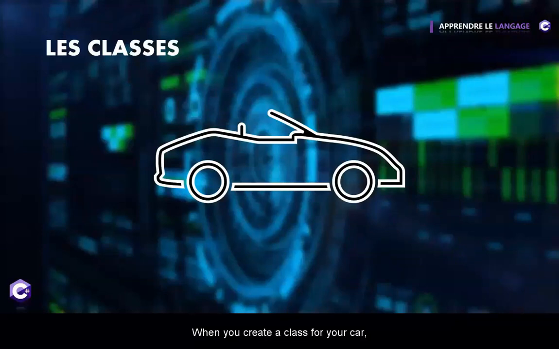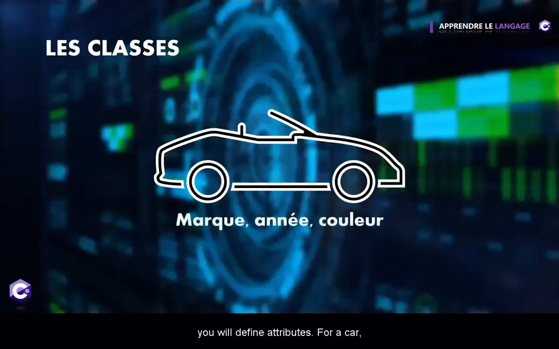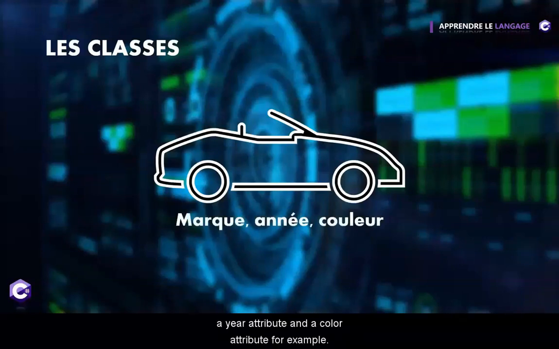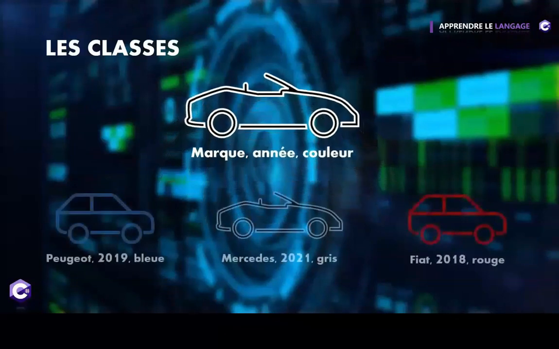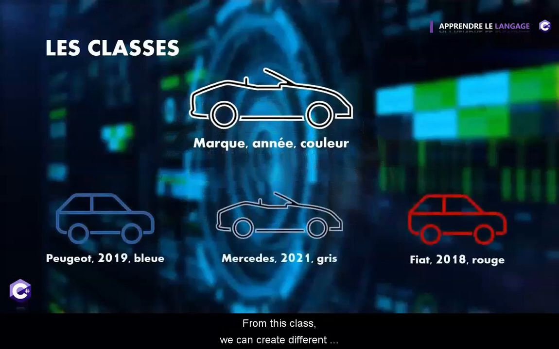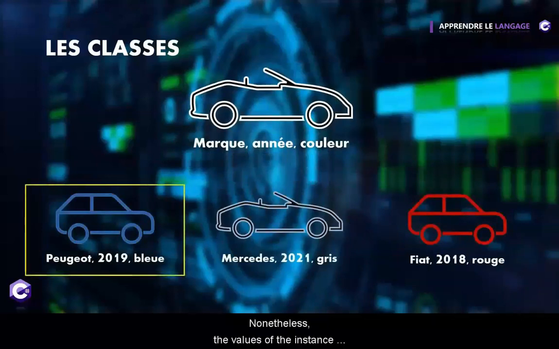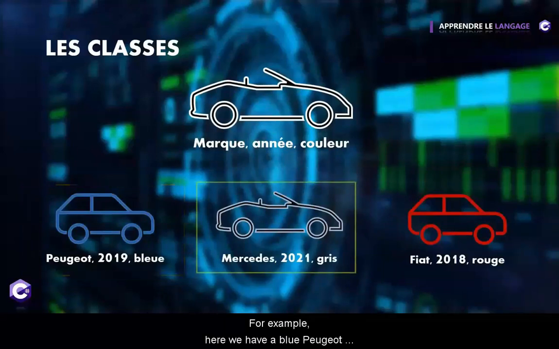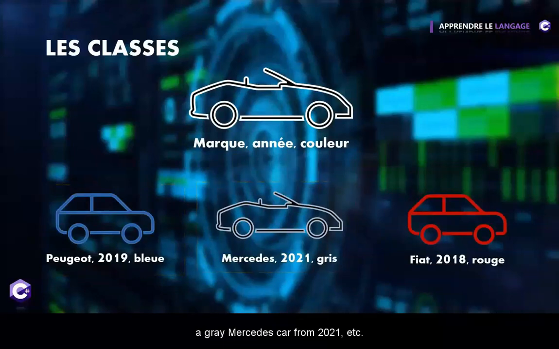When you create a class for your car, you will define attributes. For a car, we will define a brand attribute, a year attribute, and a color attribute, for example. From this class, we can create different objects called instances. Each instance will have the same attributes. Nonetheless, the values of the instance attributes will be different. For example, here we have a blue Peugeot car from 2019, and here a gray Mercedes car from 2021, etc.